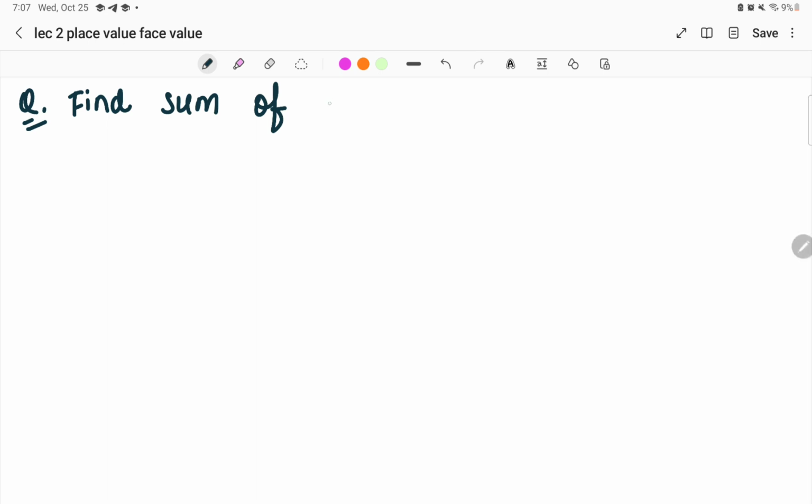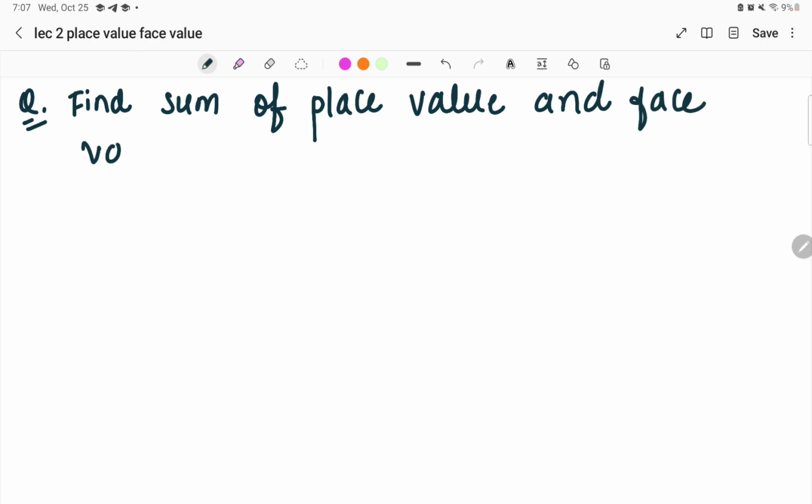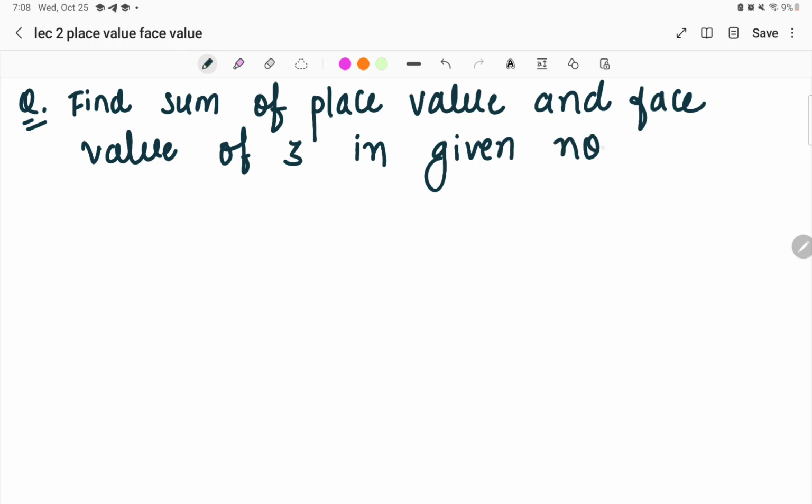Find the sum of the place value and face value of 3 in the given number. For example, the number is 5432.